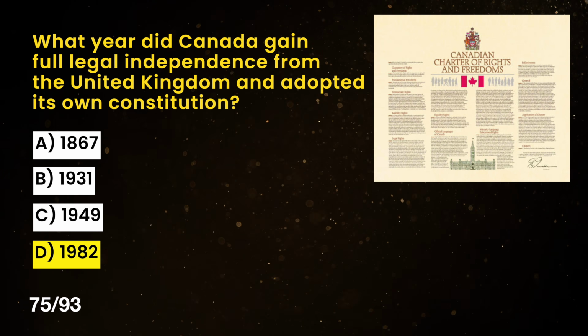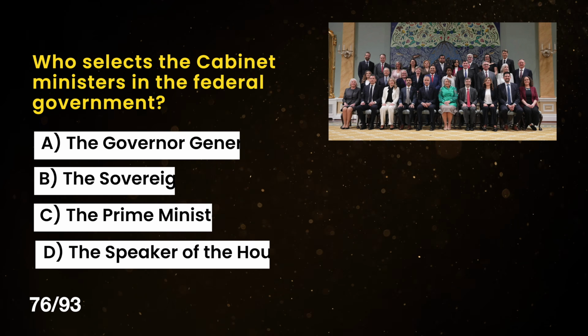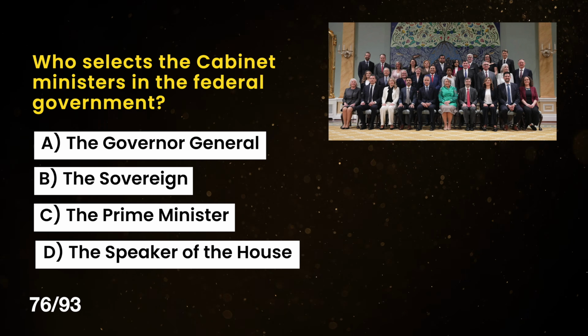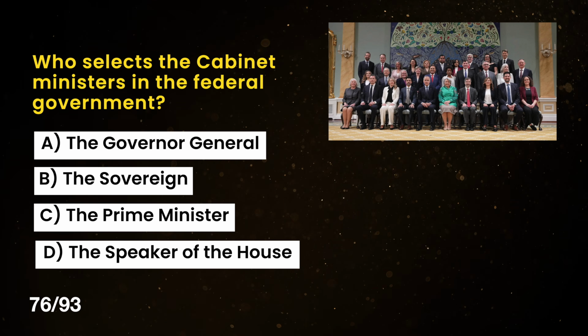The correct answer is D. 1982. Who selects the cabinet ministers in the federal government? A. The Governor General, B. The Sovereign, C. The Prime Minister, and D. The Speaker of the House.